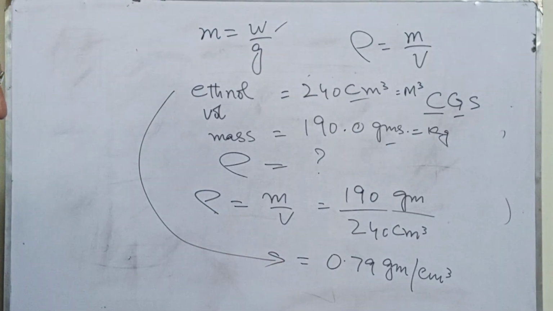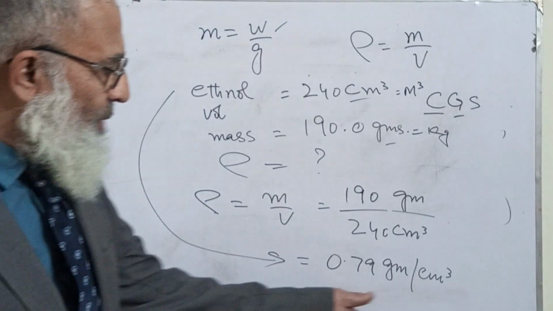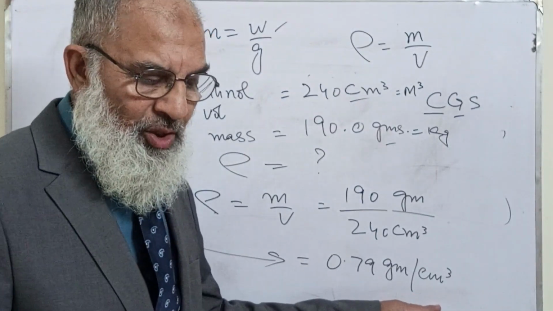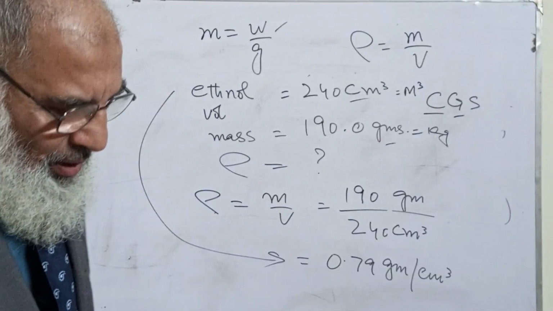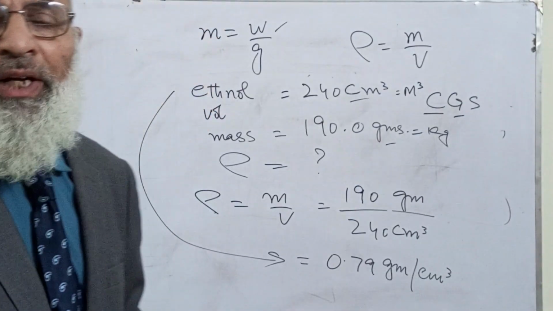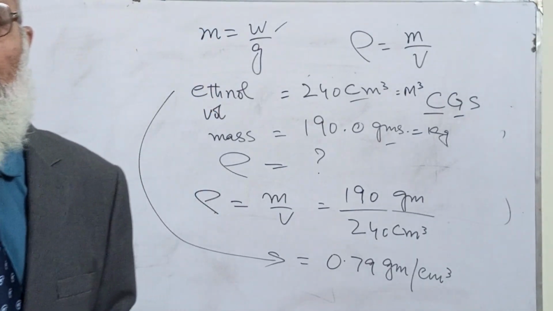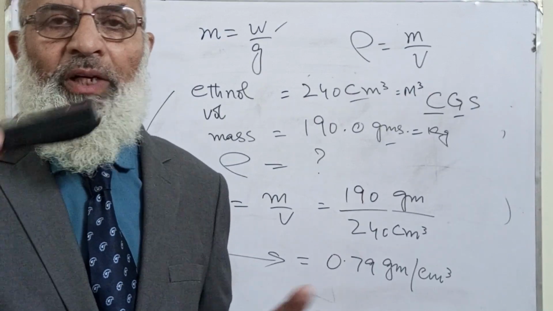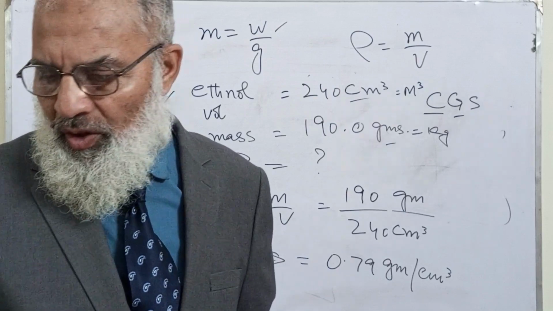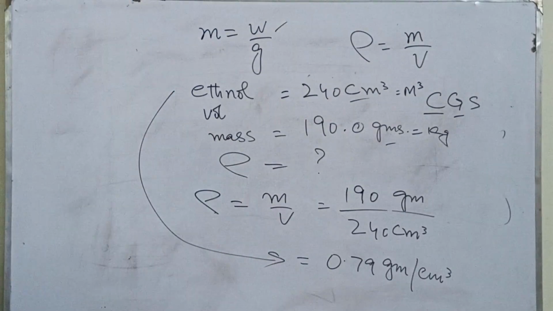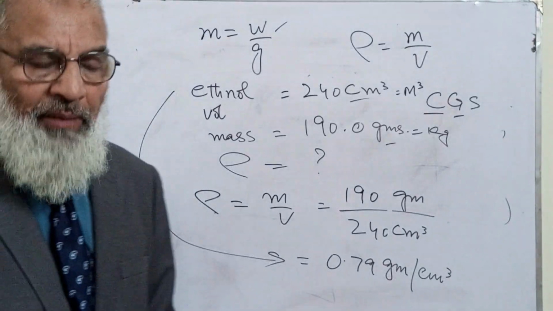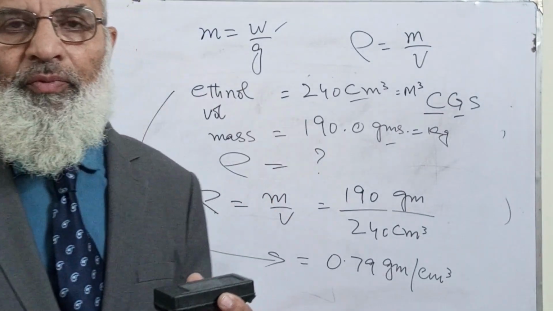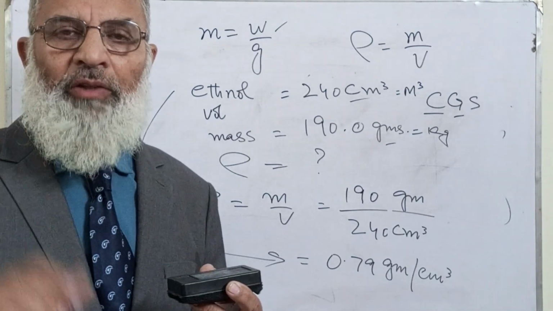The density of ethanol is 0.79 or 0.8 grams per cubic centimeter. Now if I want to find the mass of a regular body, for example, I want to find the mass of the book, or of this brick, the thing from which we build a wall.